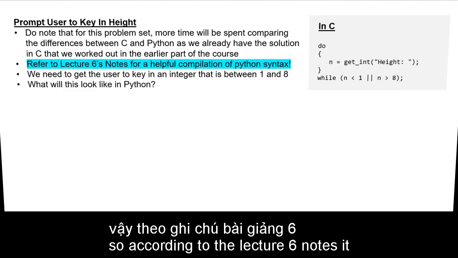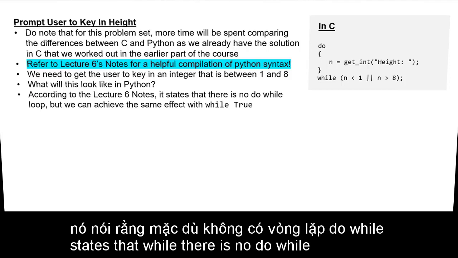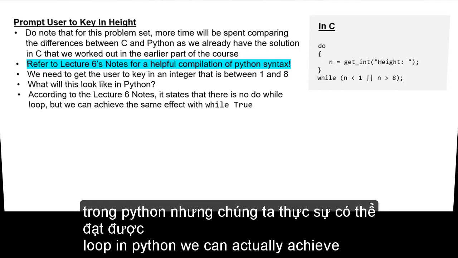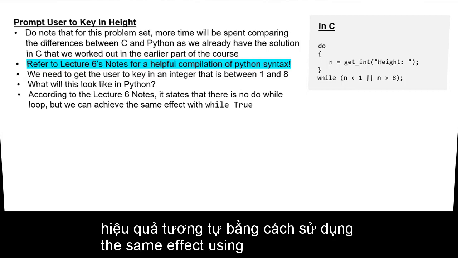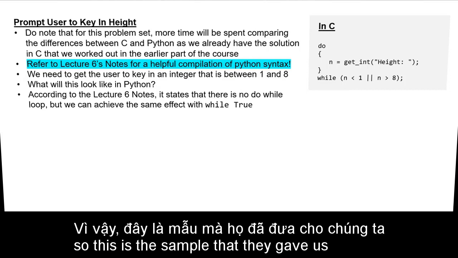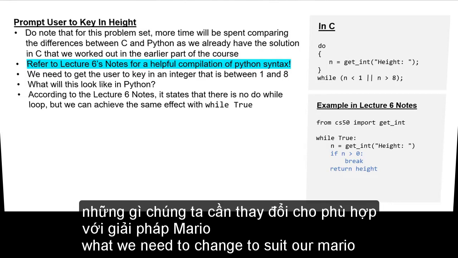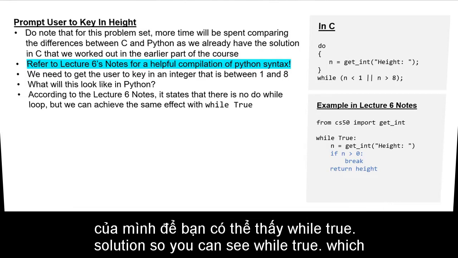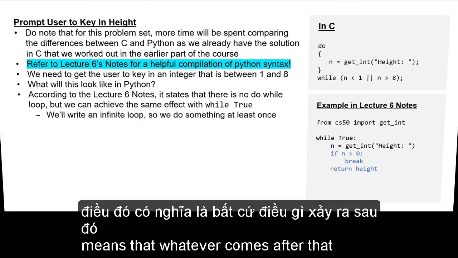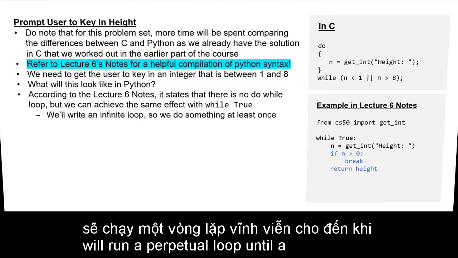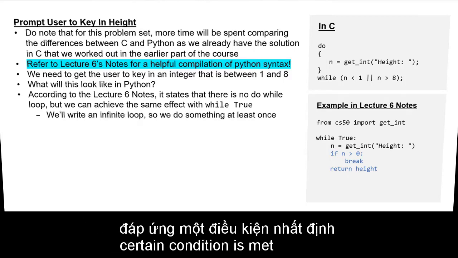According to the lecture 6 notes, while there is no do-while loop in Python, we can actually achieve the same effect using while True. So this is the sample that they gave us in the notes, where the parts in blue are what we need to change to suit our Mario solution. You can see while True, which means that whatever comes after that will run a perpetual loop until a certain condition is met.